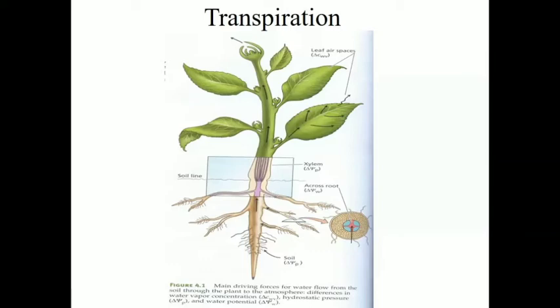Whatever the hypothesis may be, the main thing is that in order to maintain the water balance and the process of absorption of water, transpiration is necessary. So transpiration is the loss of water from the aerial living tissues of the plant in the form of vapor.